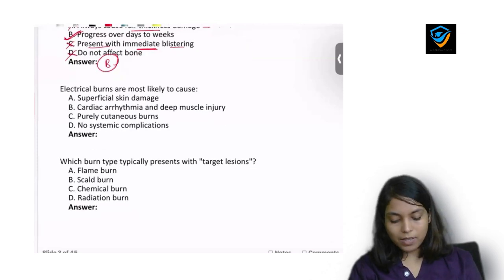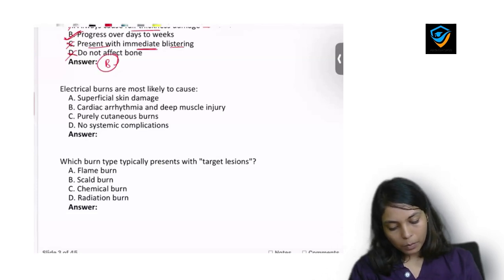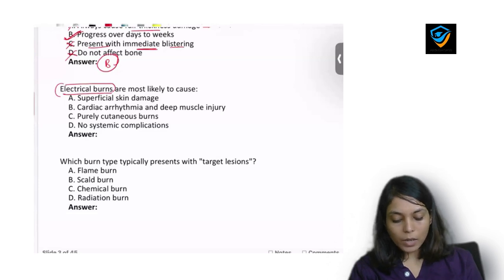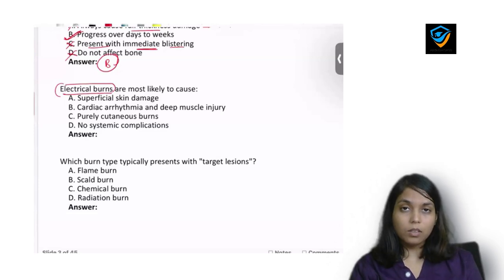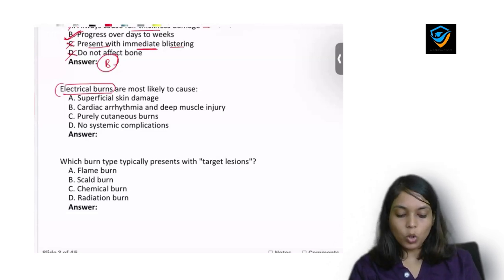Second MCQ, electrical burns are most likely to cause superficial skin damage? No, mostly it causes deep tissue damage. As I already told you, it causes damage to the deep muscles, and it also causes cardiac arrhythmia.